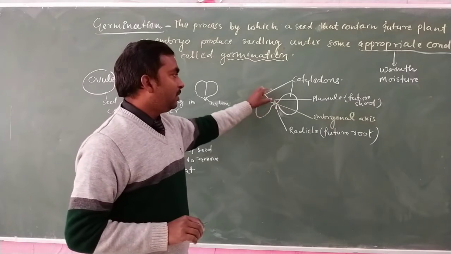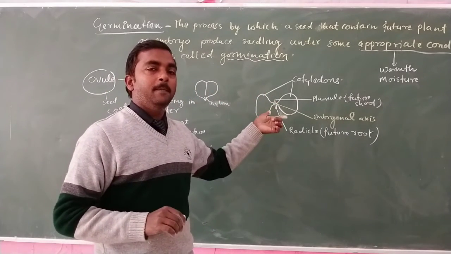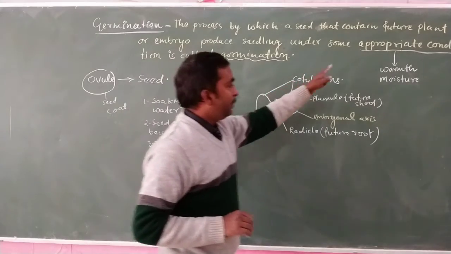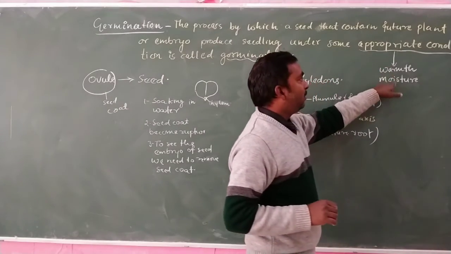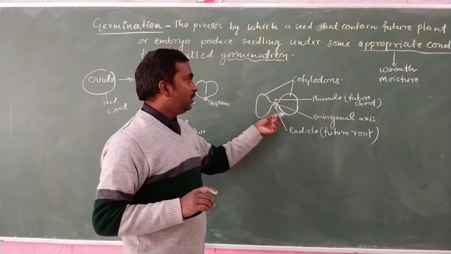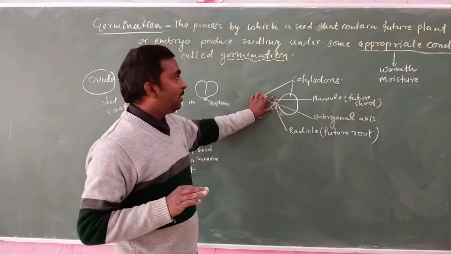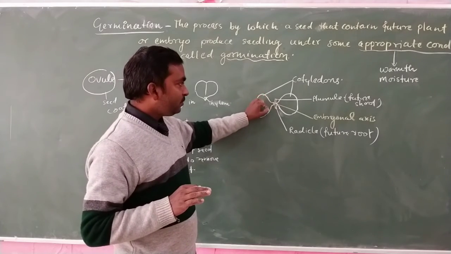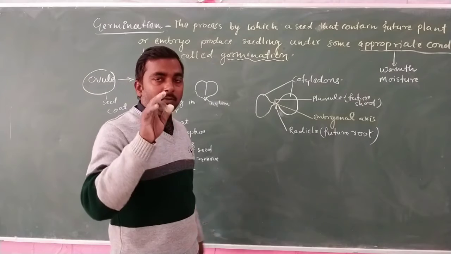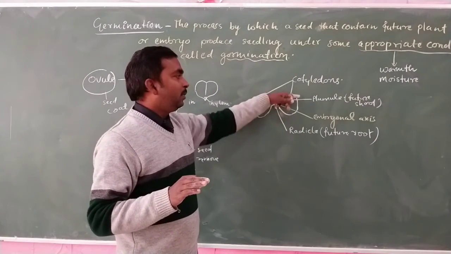After soaking, the seed acquires the appropriate conditions, that is warmth and moisture, and in the presence of these conditions the embryo of the seed produces the plantlet or seedling. In this seedling there are two structures formed by the radicle and plumule.